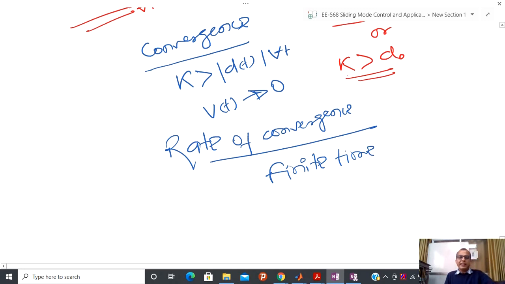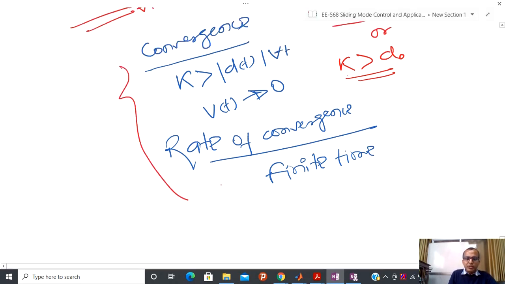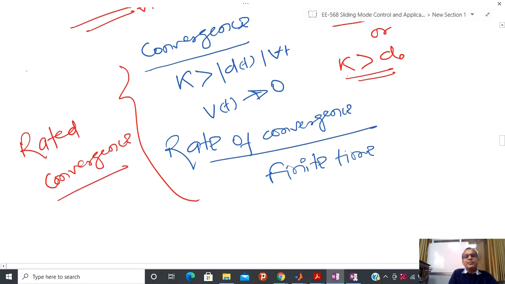Now the rate is varying, the rate is not constant because of disturbance, and due to that reason people have coined a new name, that is called rated convergence. And another convergence we have already seen, that is unrated convergence or asymptotic convergence. Anyone has confusion on this?